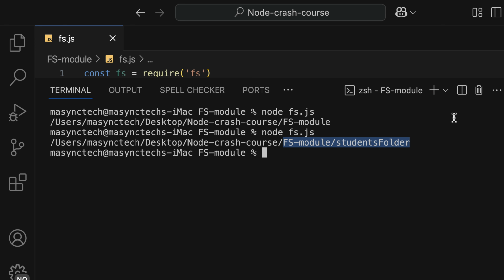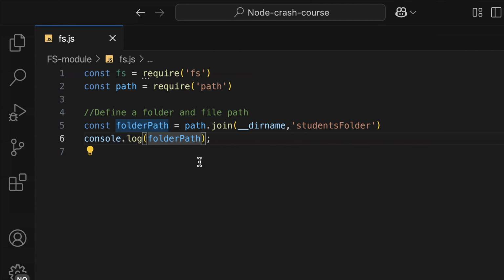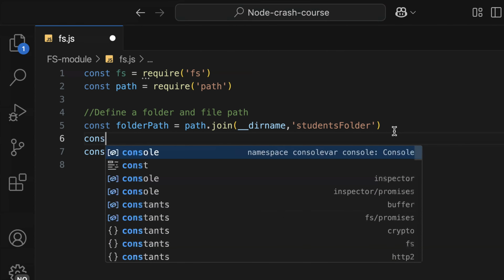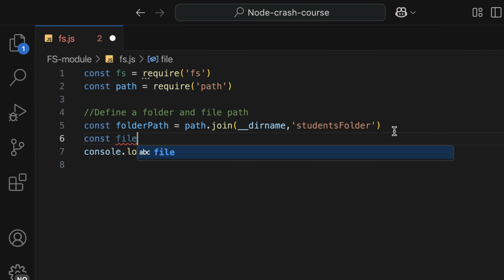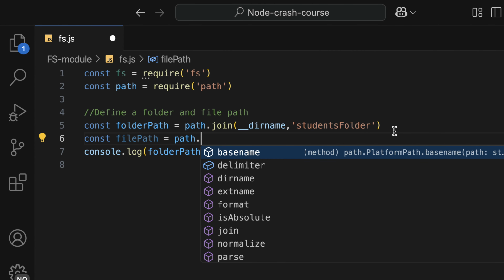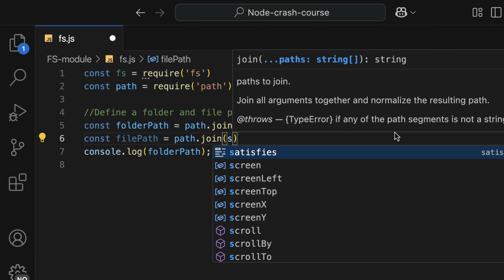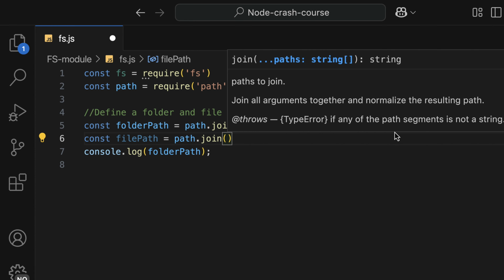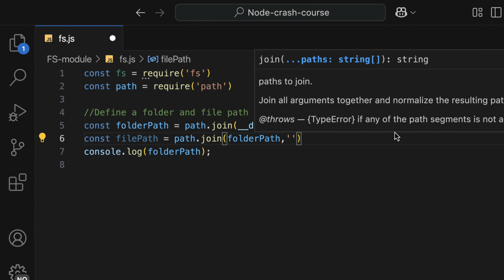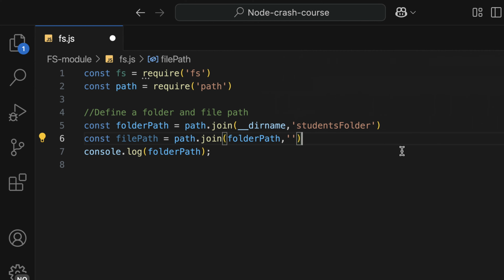The next step is that we need to locate the file that we want to create, in case it exists or it doesn't exist. So back here, it is going to be const filePath is equal to path module dot join. And then what are we joining? We are joining the student folder, or the folder path here, sorry, and the file that we want to have in this folder.